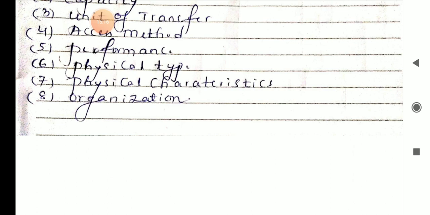Next, memory cycle time. It is defined only for random access memories and is the sum of the access time and the additional time required before secondary access can commence. What is memory cycle time? It is defined only for random access memories and is the sum of the access time and the additional time required before the second access can commence.